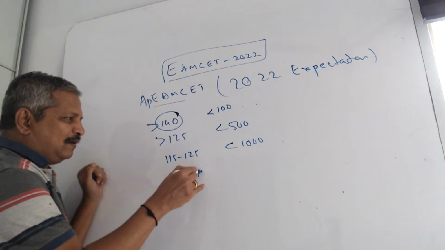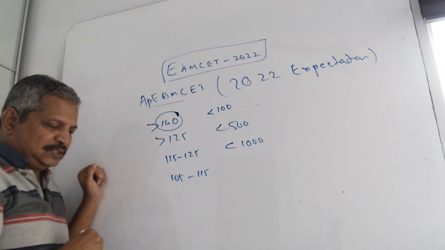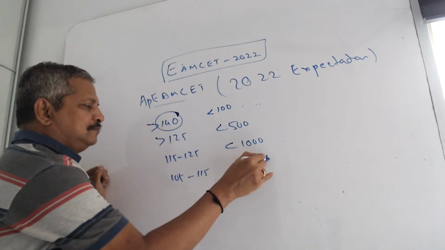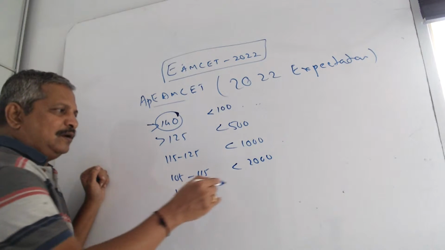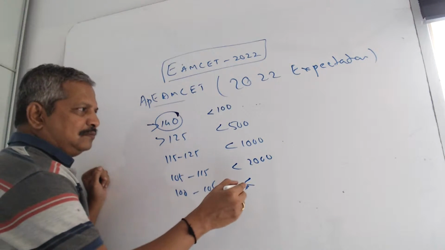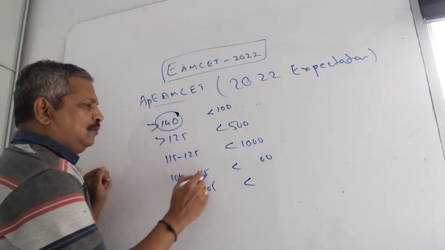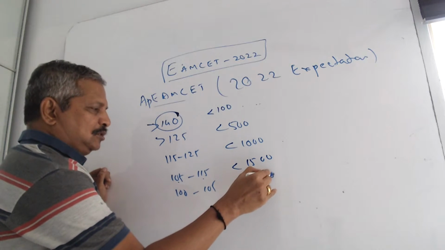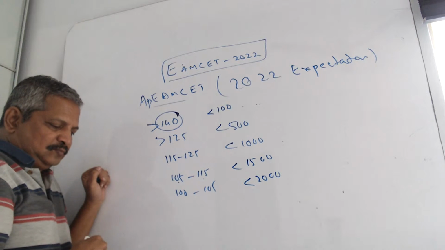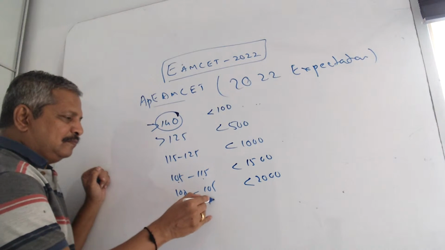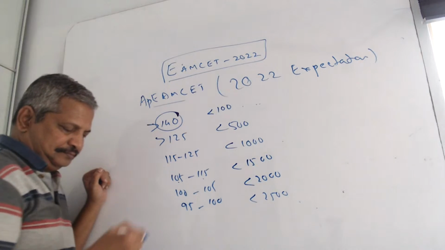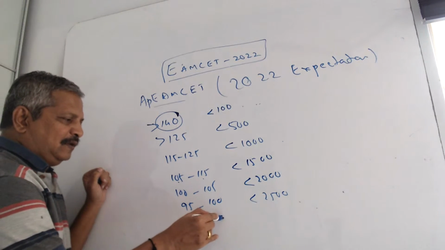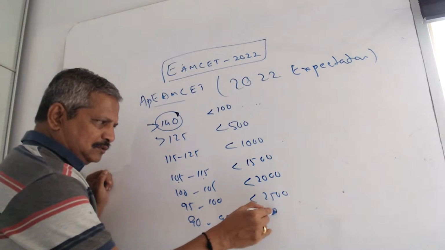105 to 115 gives below 2000 rank. 100 to 105 is below 2000. This 100 is 1500, this is 2000. Whereas 95 to 100, it will be below 2500. 90 to 95, below 3000.